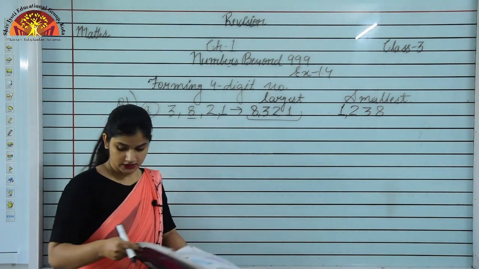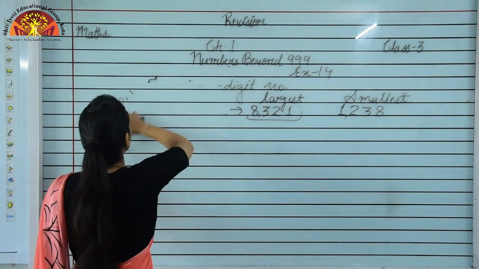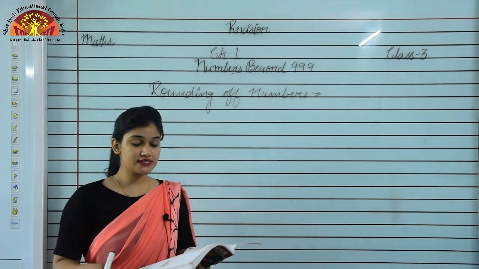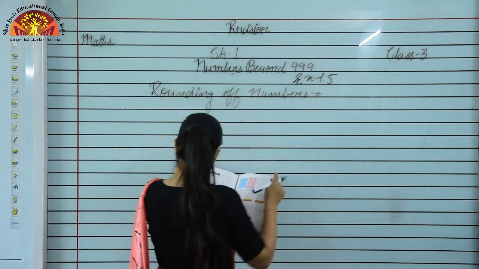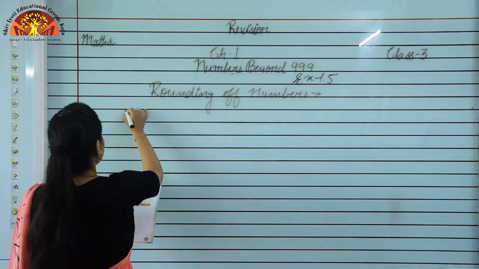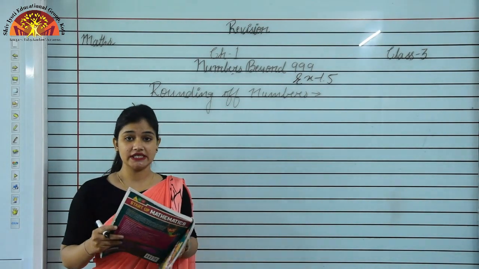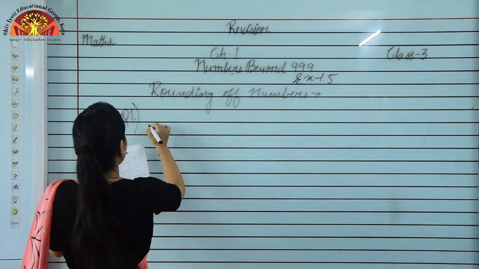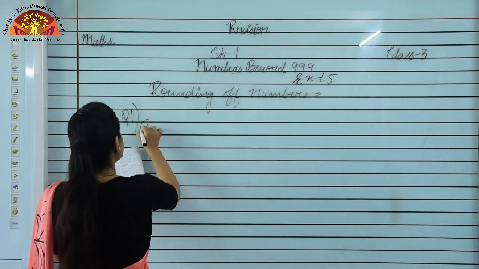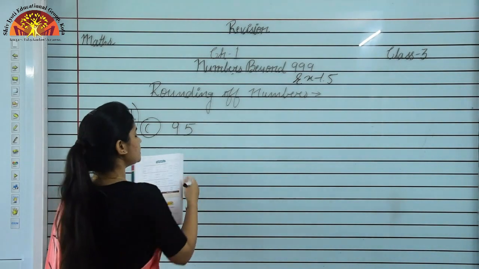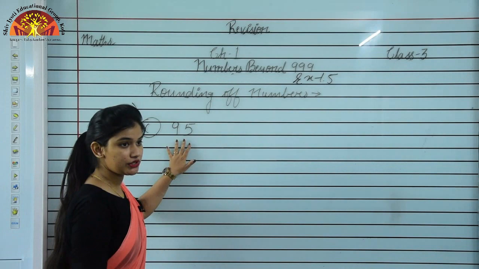Now we see the next topic, students, that is given on page number 14, round off. So students, open page number 16, exercise 1.5 on page number 16. Question number 1. Round off the following numbers to the nearest 10. We are taking C part of this question, that is 95. 95 is the given number. This is given in the question.